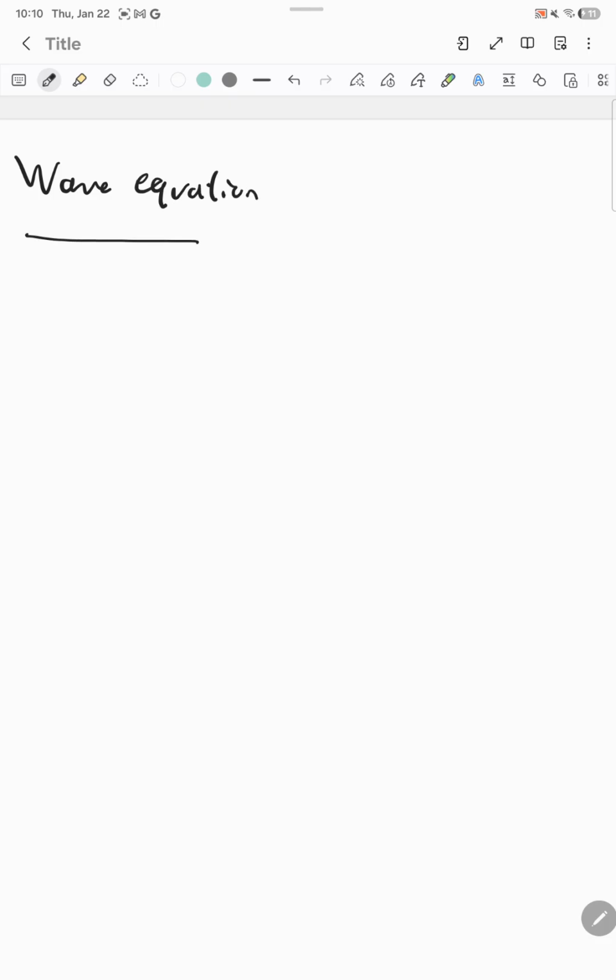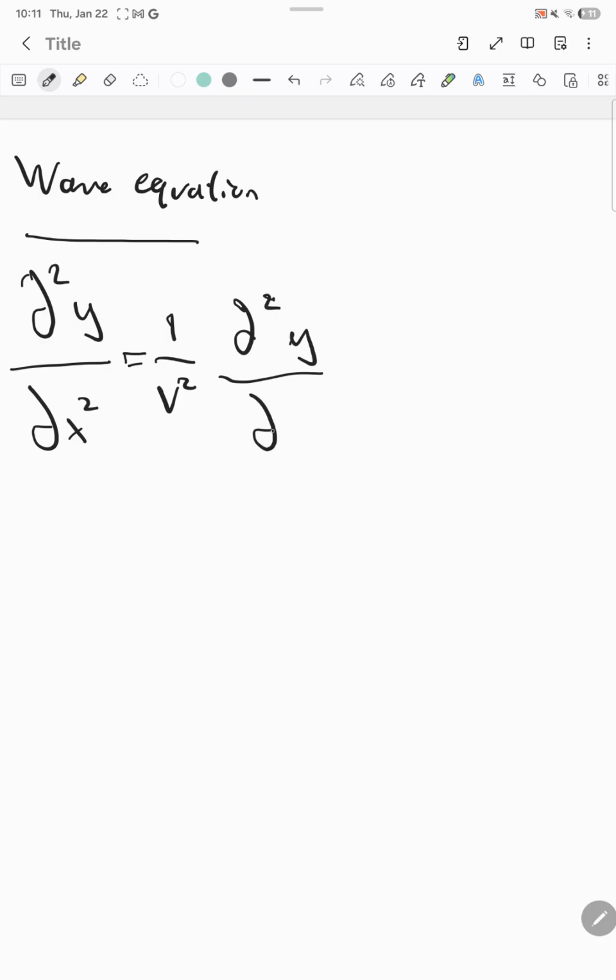And so the wave equation says basically this. It's a differential equation, the double derivative of y with respect to x, which will be equal to 1 over v squared, times the double derivative of y with respect to t.